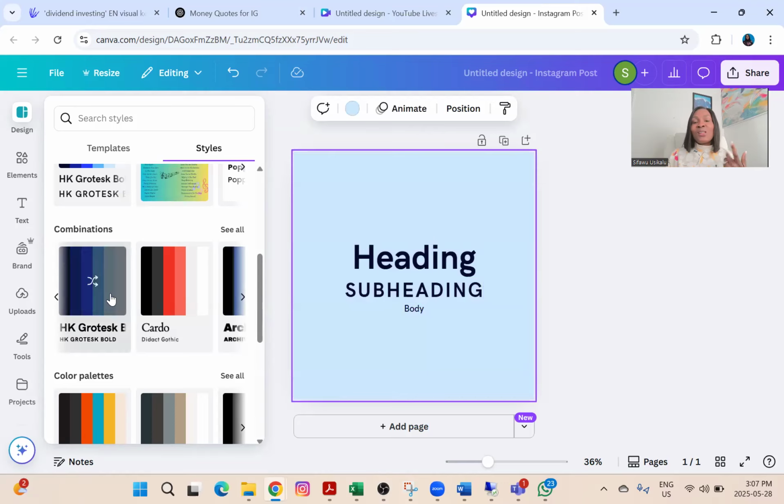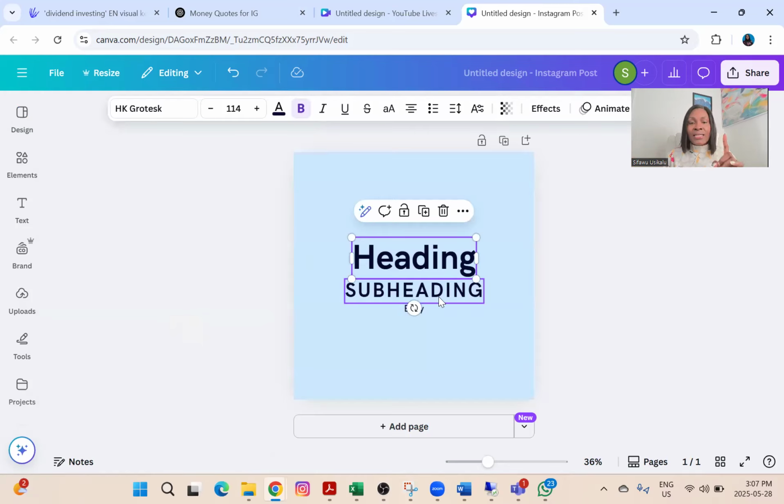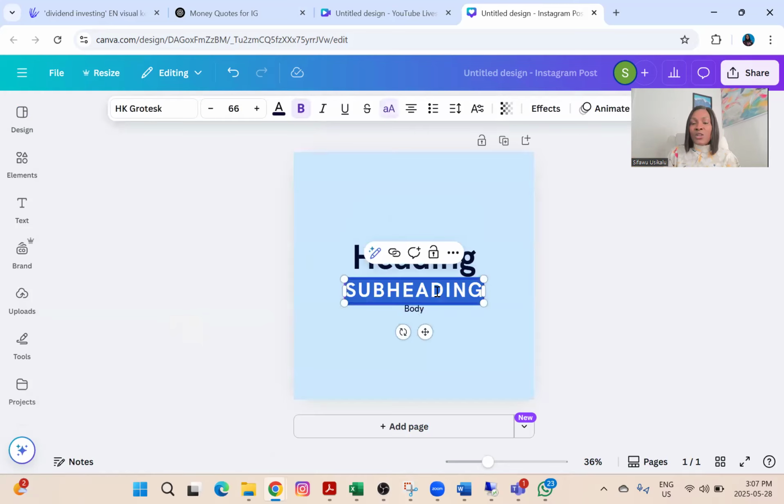So it has several colors. It tells me the blends of colors that are available for this combination. So I can decide to have my template in different colors, so that it's not just blue. The next thing I'm going to do is click on it. I need a heading, but I don't need a sub-heading. So I'm going to delete this. I don't need a sub-heading.